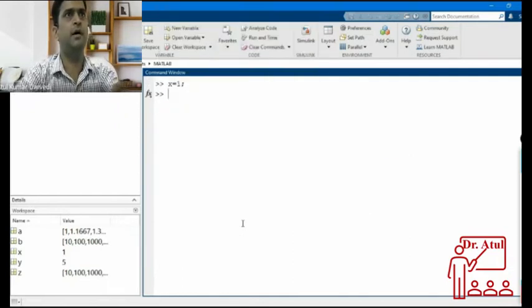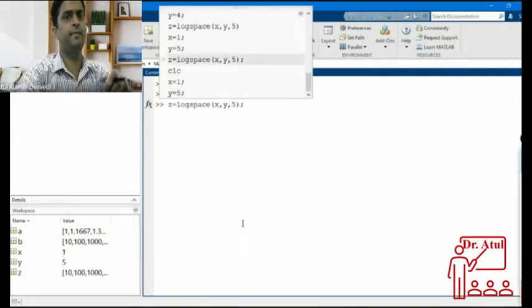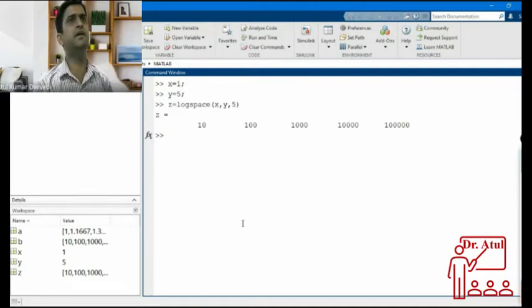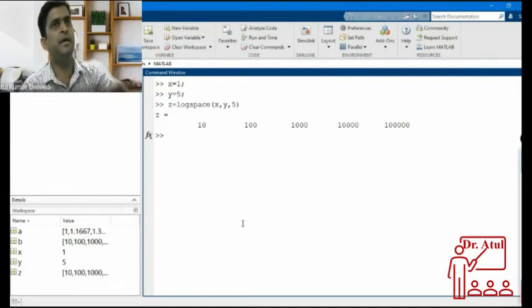So x equal to 1, and y equal to 5, and z equal to this. So we can take variables also. If this is a long program and we are taking some values from somewhere, variables can also be taken. Any other query? Is this okay?